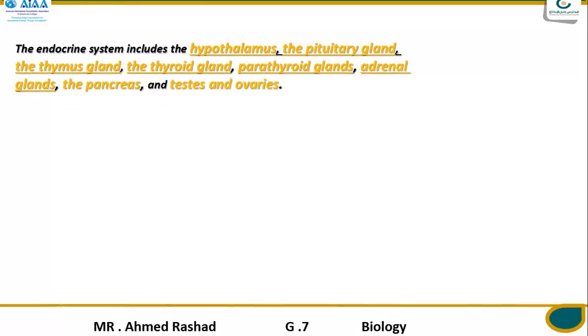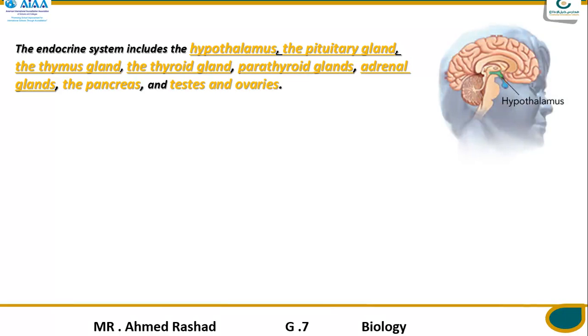So the endocrine system includes some important glands that produce important hormones in your body, responsible for your activity. In the beginning, number one is called the hypothalamus, number two the pituitary gland, and number three the thymus gland, and this is found in your chest.